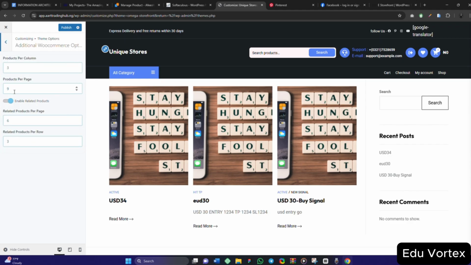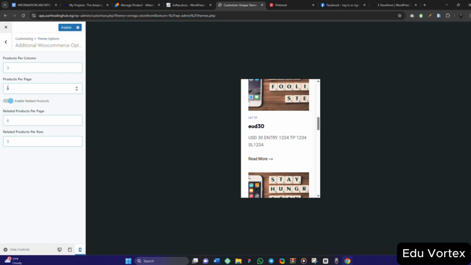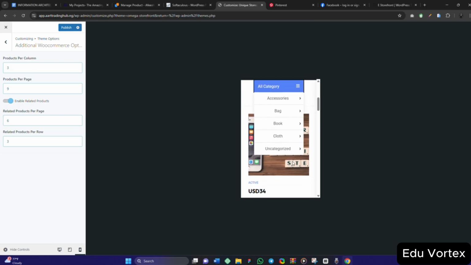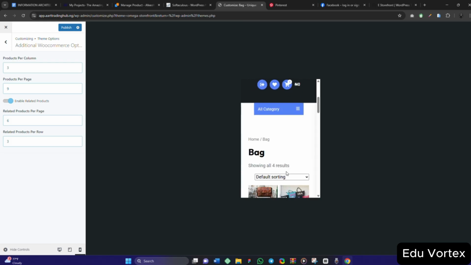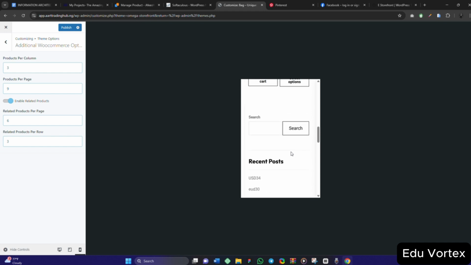Products per column 3, products per page, enable related. So what of mobile? What of on mobile version? I need that also. I need all these things. On mobile version, what will I be seeing? I need it. Let me check. Yes, exactly. I want it to be 2-2. Exactly.